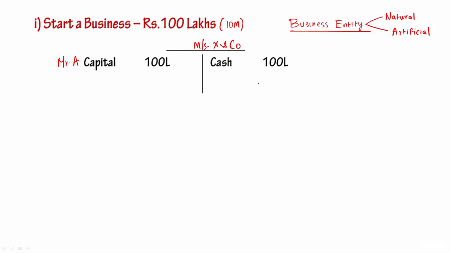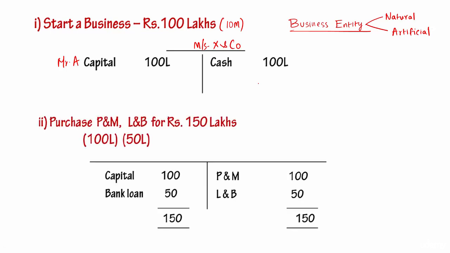But how long can they continue the show like this? Because Mr. A has not given his money to Messrs. X and Co. to simply keep it as cash. It has got to be used for some productive purposes. It means it should take some other shape. It should not remain as cash. Let's say this business wants to purchase plant and machinery, land and building because they want to kickstart, but for that they are in need of 150 lakhs. That is, say, 15 million.